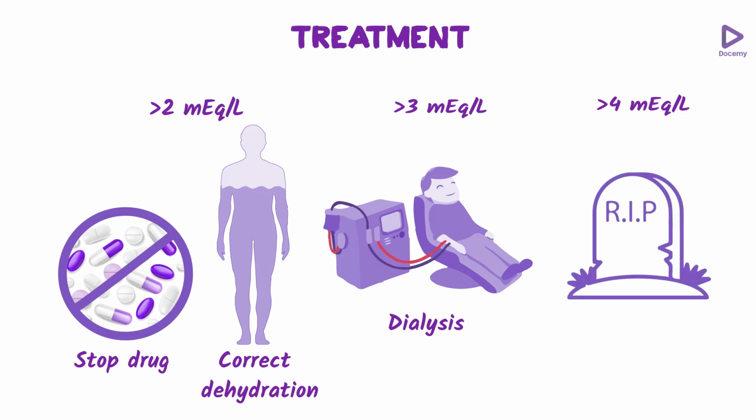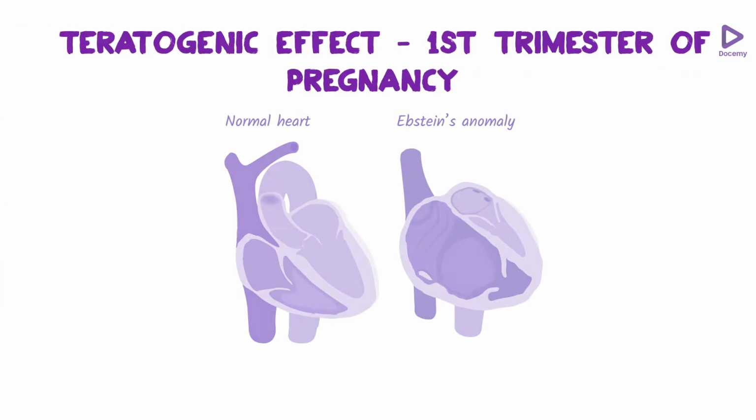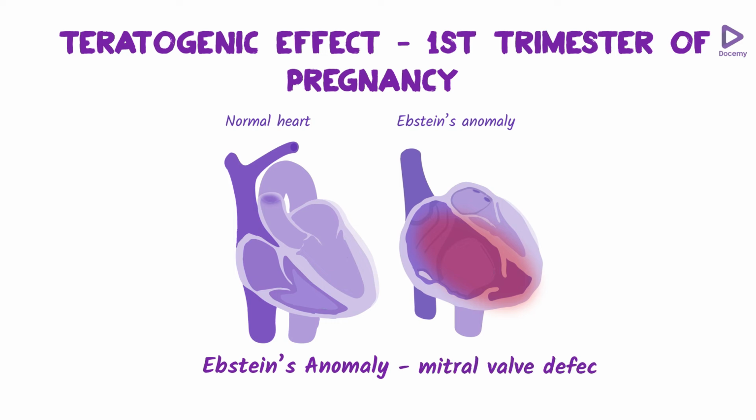And as you all know, lithium can cause a teratogenic effect in the first trimester of pregnancy. It can cause Ebstein's anomaly, with defects of the right side, the tricuspid valve, right?